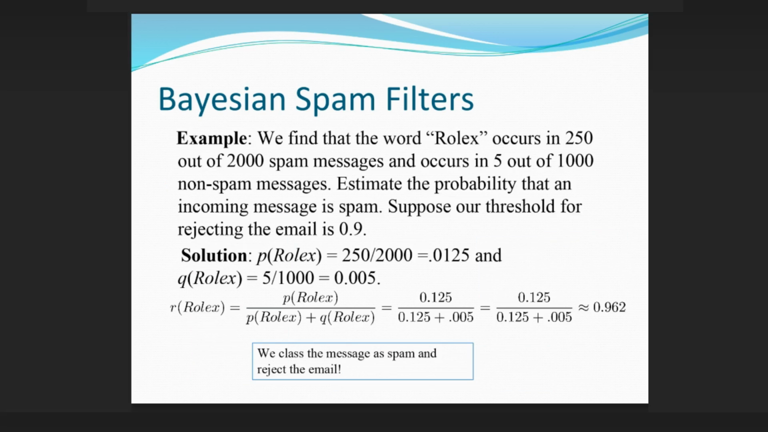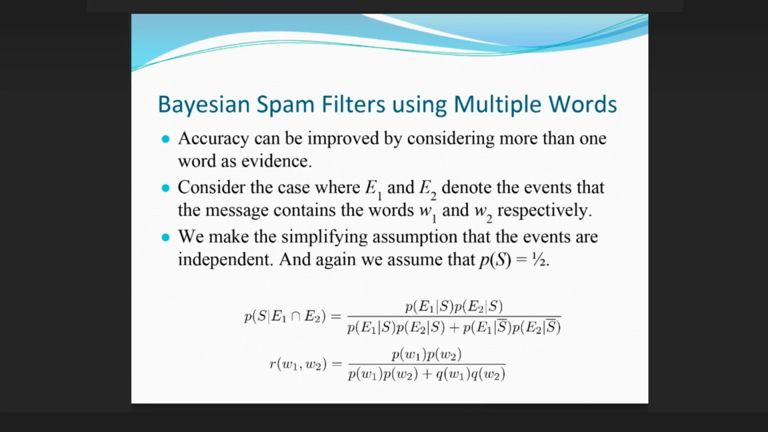Bayesian spam filters, example. We find that the word Rolex occurs in 250 out of 2,000 spam messages and occurs in 5 out of 1,000 non-spam messages. Estimate the probability that an incoming message is spam. Suppose our threshold for rejecting the email is 0.9. Solution: p(Rolex) equals 250 over 2,000 equals 0.125 and q(Rolex) equals 5 over 1,000 equals 0.005. We class the message as spam and reject the email.